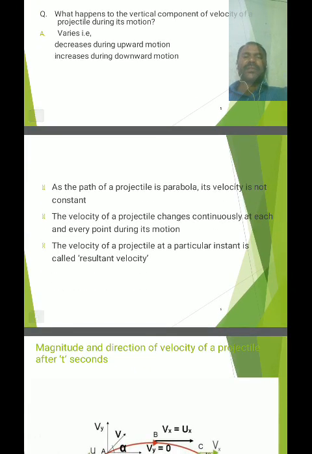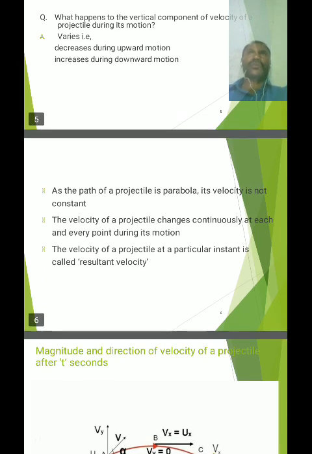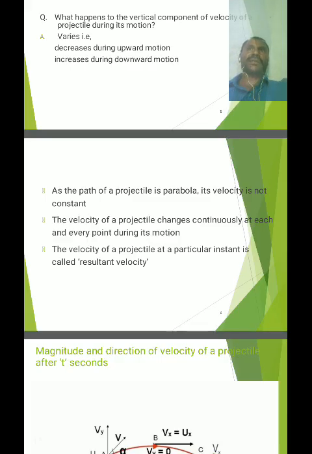The path of a projectile is a parabola, but its velocity is not constant because in the vertical motion the velocity gradually changes. In the horizontal motion, the velocity component remains constant because the influence of the constant gravitational force does not act along it. The height of the plane remains constant with respect to the ground surface. That's why the velocity remains constant.